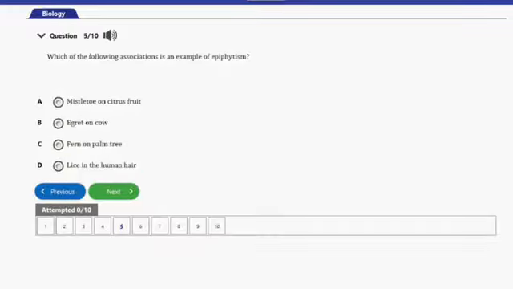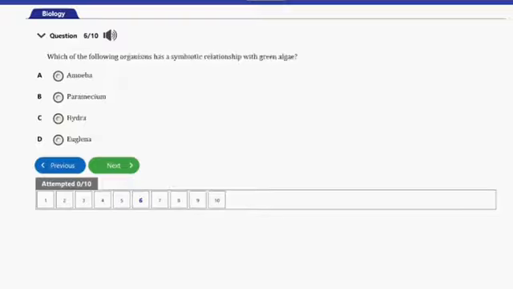We have here question number 5, and it says, which of the following associations is an example of epiphytism? We have A, mistletoe on citrus fruits, B, egret on cow, C, fern on palm tree, and D, lice in the human hair. So the answer to this question is option C here, and that's fern on palm tree. So that's it for that question. Let's go ahead and consider the next question. That's question number 6 here.